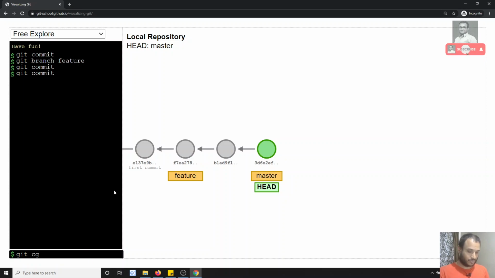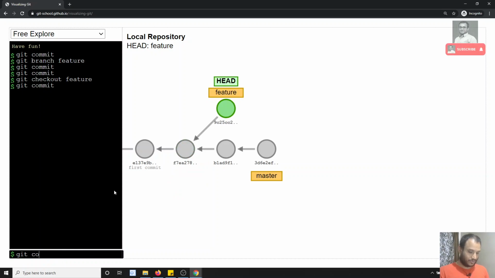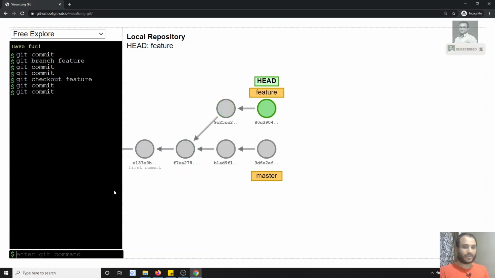So let's check out to the feature branch. Now what I will try to do here is git commit. I will do the commit here, and again I will do the commit here. Okay, 2 commits I have made. Now let's go to the master. So I have moved to the master.